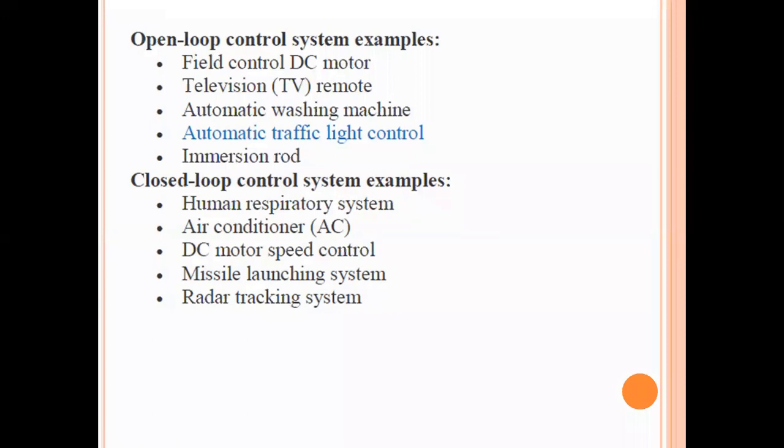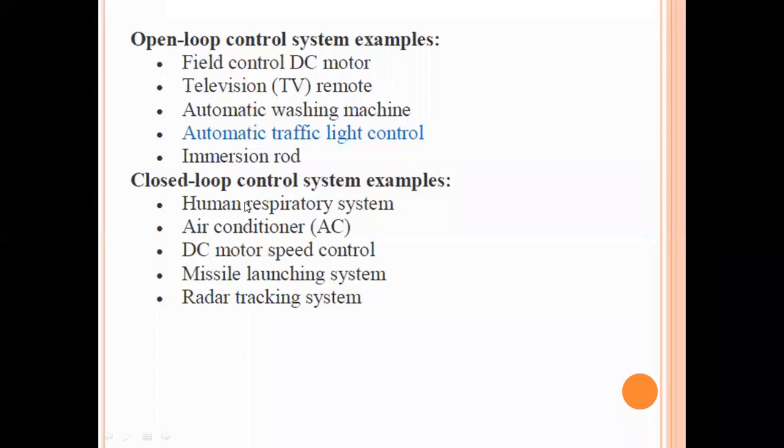The system automatically calculates the oxygen level that needs to be given to those lungs. It won't be operated by a human being manually. So this is also one of the best examples for a closed loop control system.